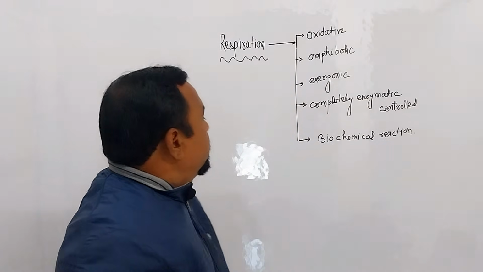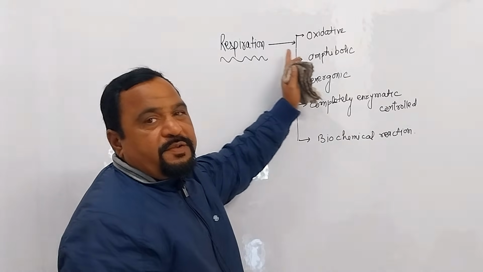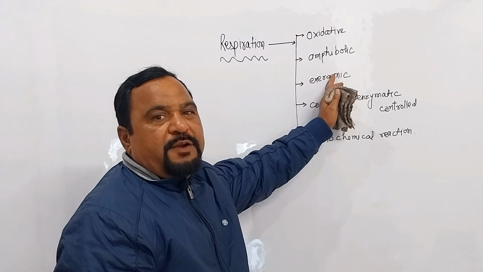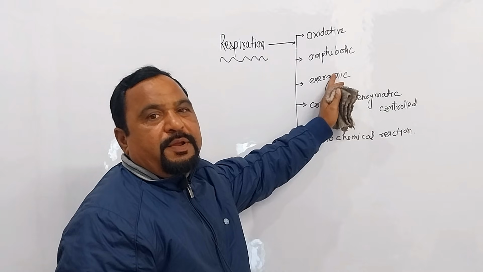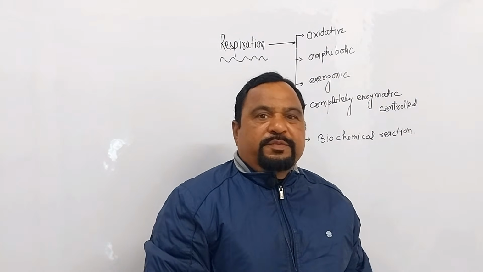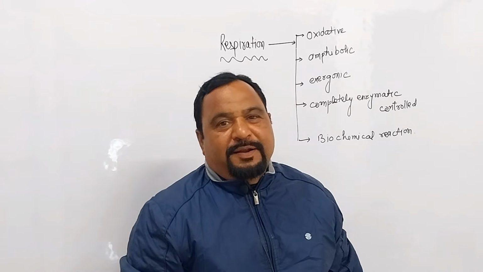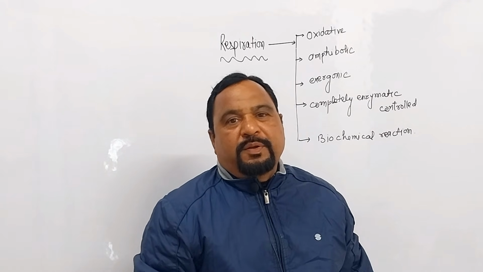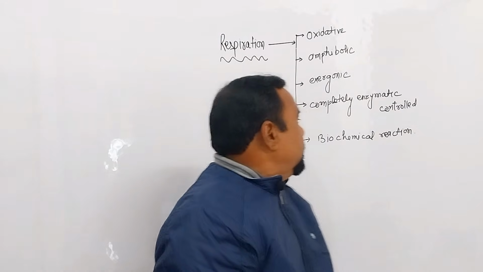So respiration is an amphibolic process. Why? Because glucose is oxidized and energy is produced, and from intermediate compounds like OAA, oxaloacetic acid, and alpha ketoglutarate acid, synthesis of some amino acids also occurs.